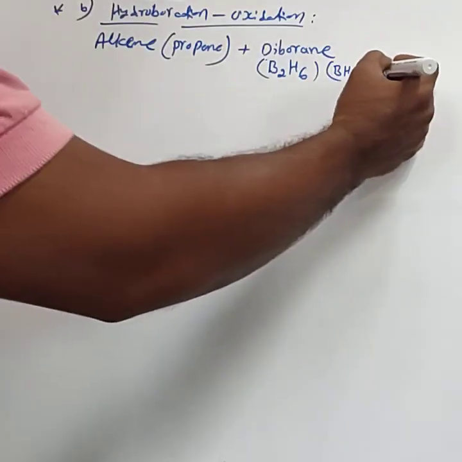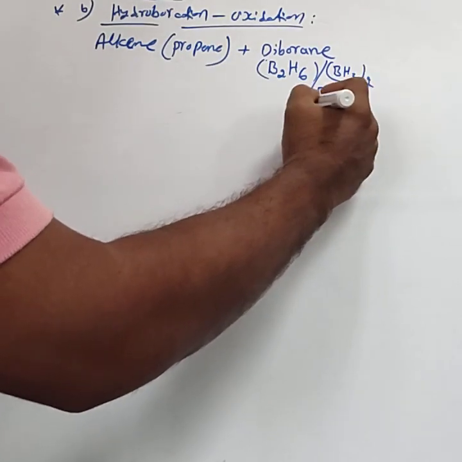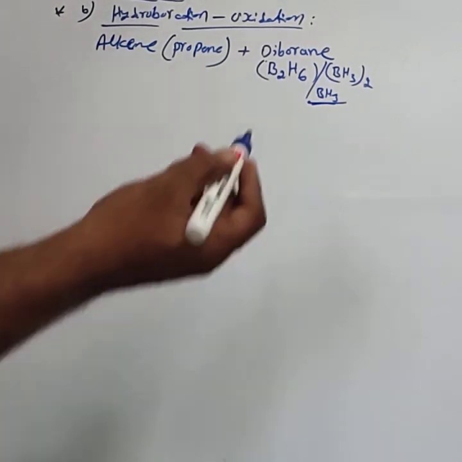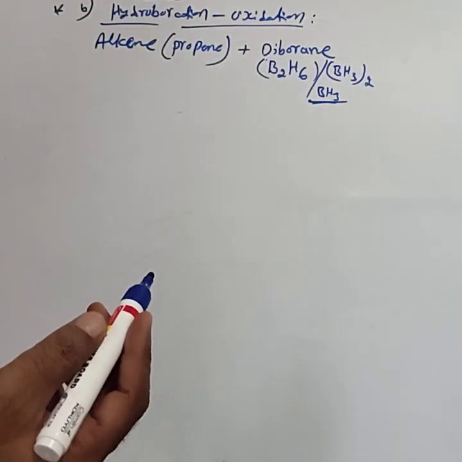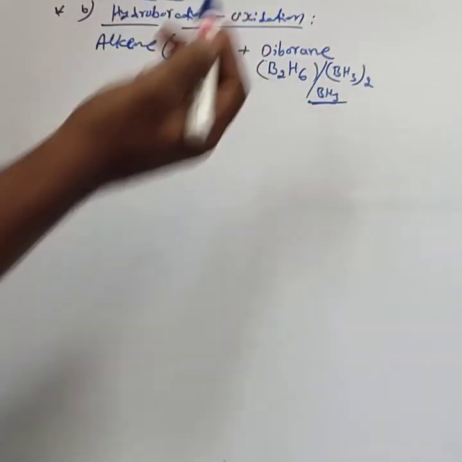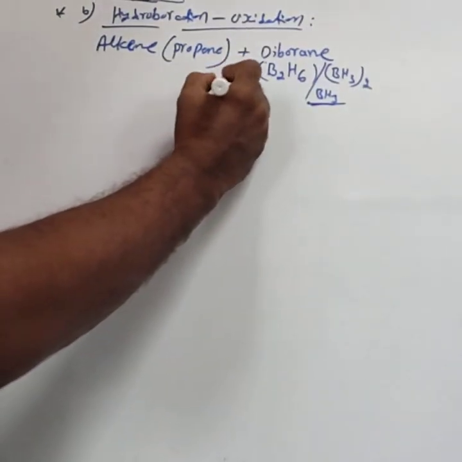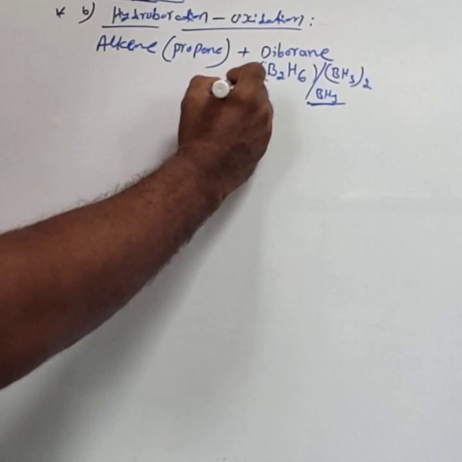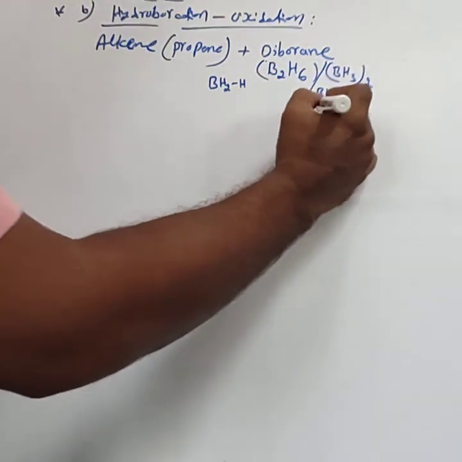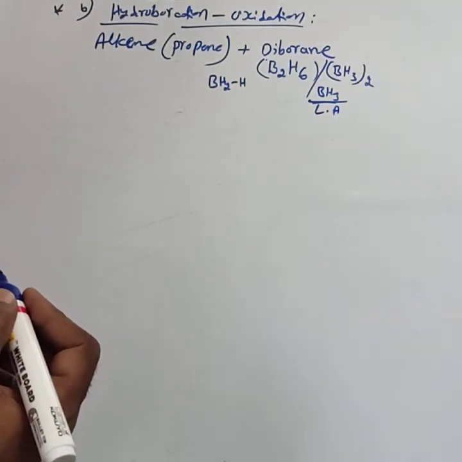BH3, and for our convenience, we can use only the BH3 part in the reaction. Not the entire B2H6, only one BH3 is used for the reaction. This is diborane; in that diborane, you can consider BH2.H. This BH3 is considered as a Lewis acid.